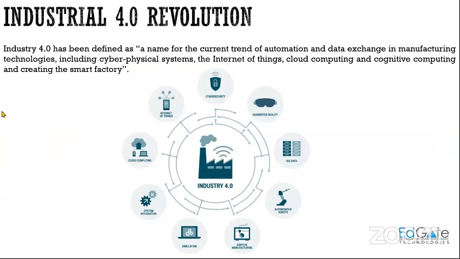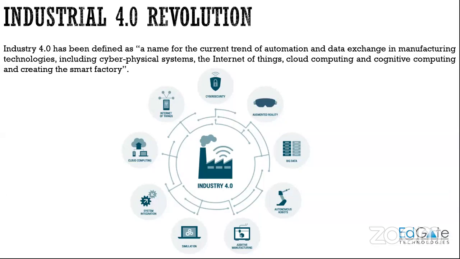So what is this industry 4.0 revolution? You can see a few examples on the image here. You can see autonomous robots. These robots are able to automatically do all the particular tasks without human intervention. The human is not even interacting with that robot, and these robots are able to do these tasks.